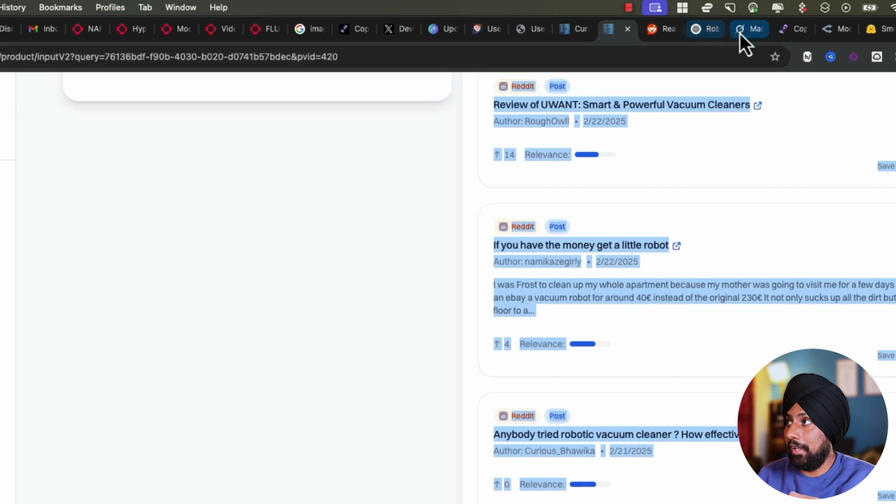So for example, as you know, ChatGPT has access to Reddit, as I've already told you before, and Grok has direct access to X, obviously because of Elon Musk. And what if you could get all the information with a single prompt, just like we got in Currents.one? You can do that with the help of Grok.